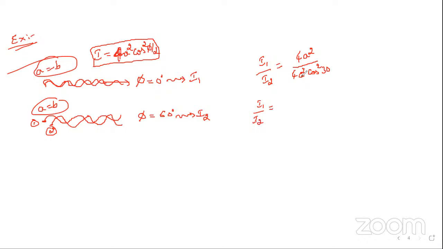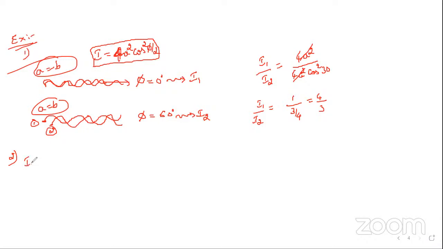So what is I1 by I2? The 4a square cancels. Cos 30 is root 3 by 2. Square of that is 3 by 4. So the ratio of the intensity is 4 by 3. Yeah. Now, I'll give a second example.